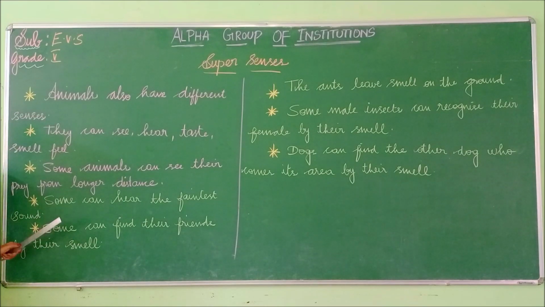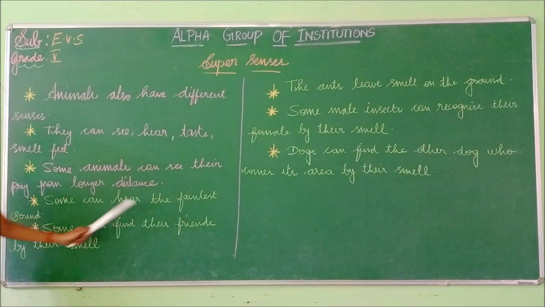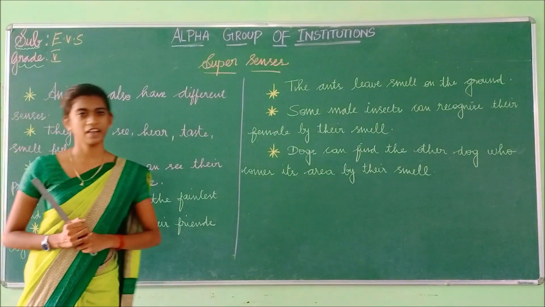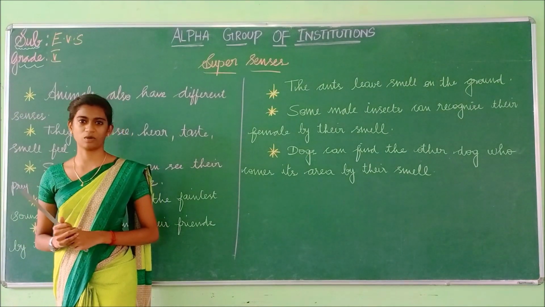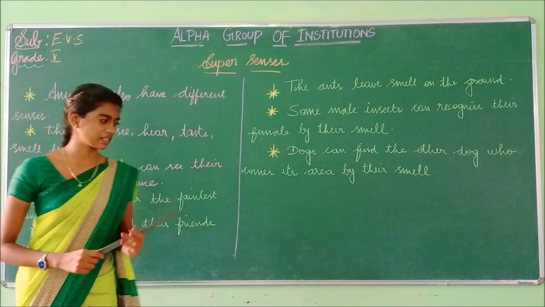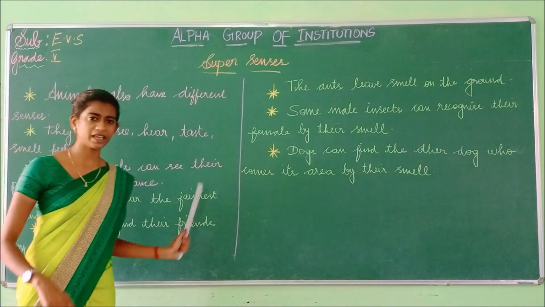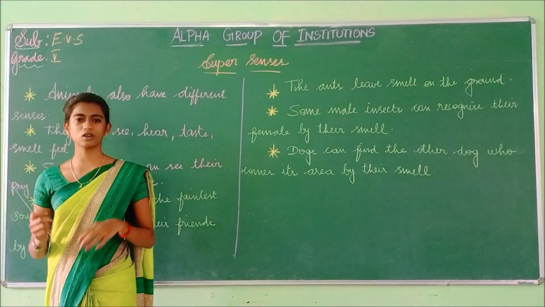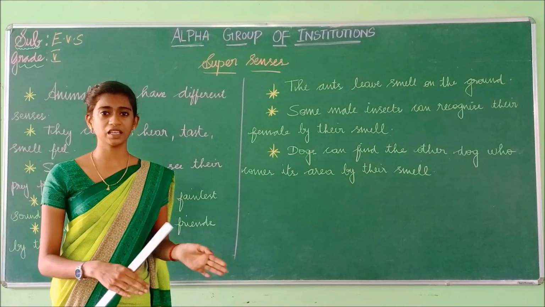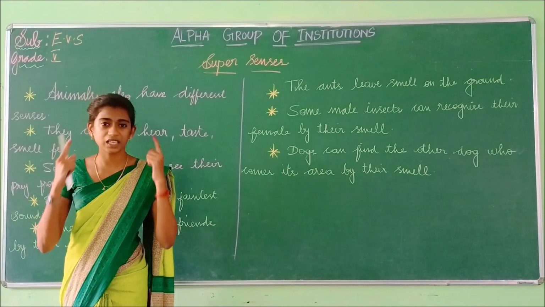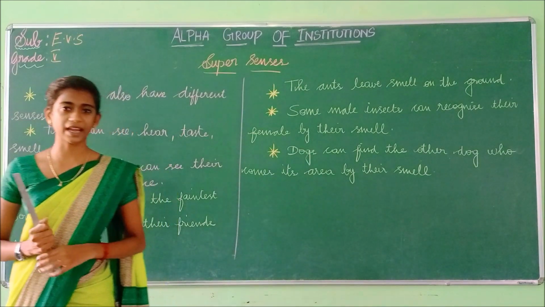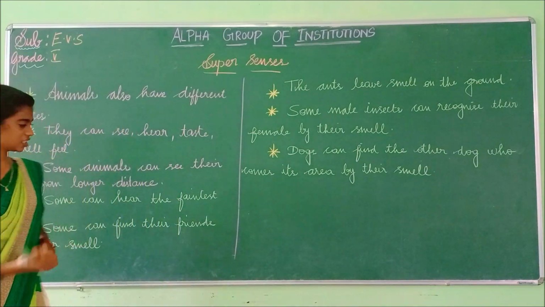The next one: some can hear the faintest sound. What is the meaning of faintest? Faintest means a very slight, unclear sound. What is the example I have given for this sentence? Yes, the dogs. When we are passing a sleeping dog, what happens? Its ears will perk up. So dogs can hear the faintest sound.